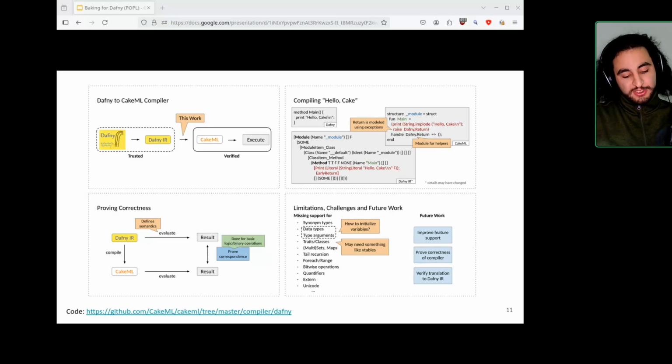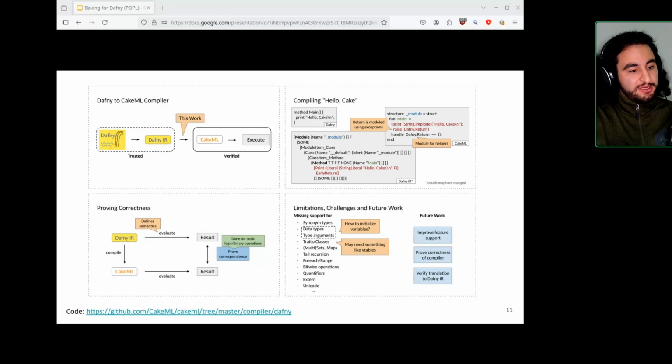So the compiler is essentially a higher order logic function that takes a Dafny AST and creates a compiler AST. So you have a statement, and it's also in the paper for a bit more detail, which essentially says that if you started in some equivalent state and you pass that to the Dafny IR semantics, and then you compile it and have the CakeML and you pass that, then you get a new state.